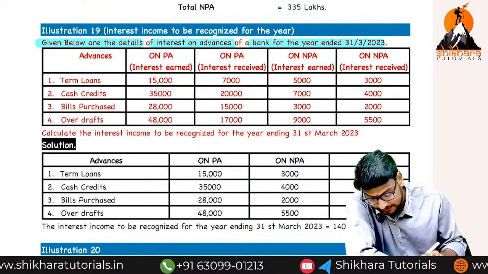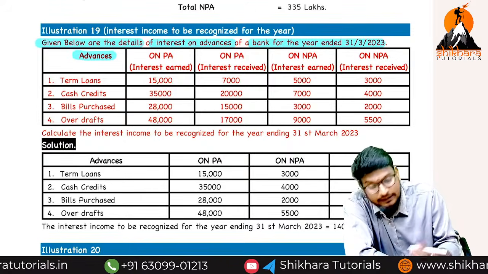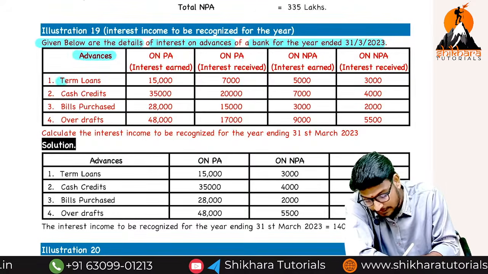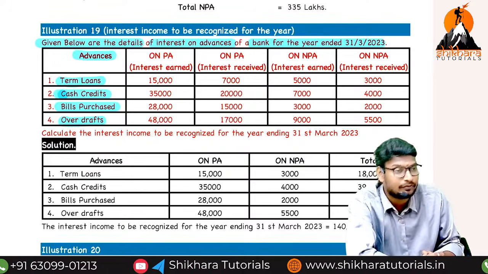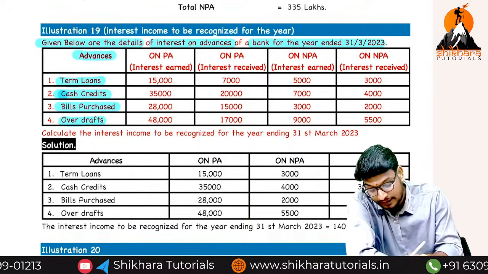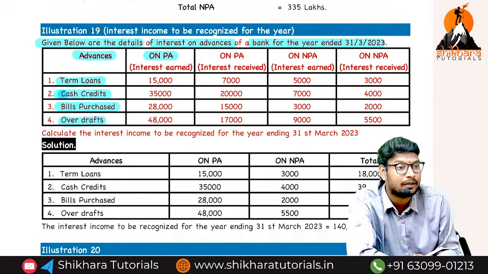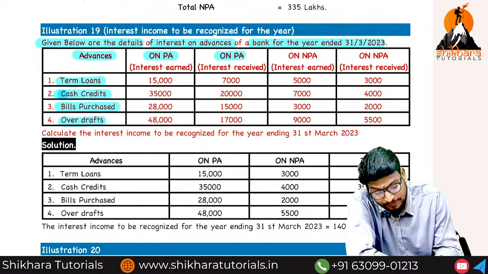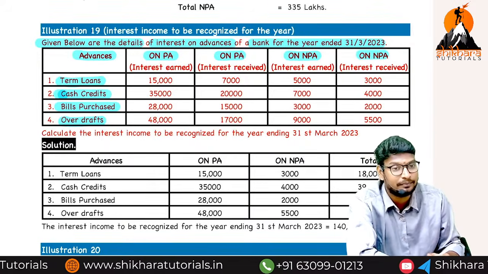They are clearly saying advances. What is the meaning of advances? There are different types of loans and advances. First, term loan, cash credit, bills purchased, overdraft. There are 4 types of advances we have given. How many types? 4 types. And PA means performing asset. NPA means non-performing asset.